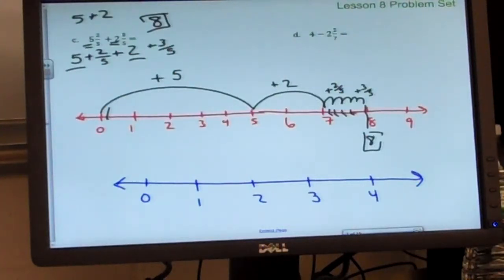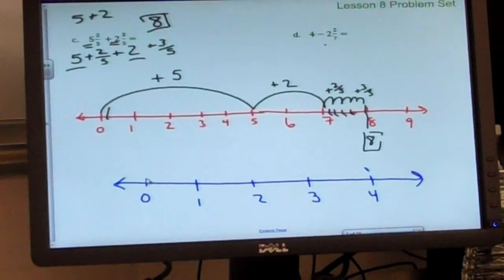Matt, why did we not need to go higher than 4? Right, we're starting with 4, and we are subtracting, so it's only going to get smaller. So how am I going to represent this subtraction, 4 minus 2 and 2/7, on my paper? Where am I going to start? Brianna? We're going to start at 4, so we're going to start right here. And where am I going to jump to represent me subtracting 2 and 2/7? What can we do first?